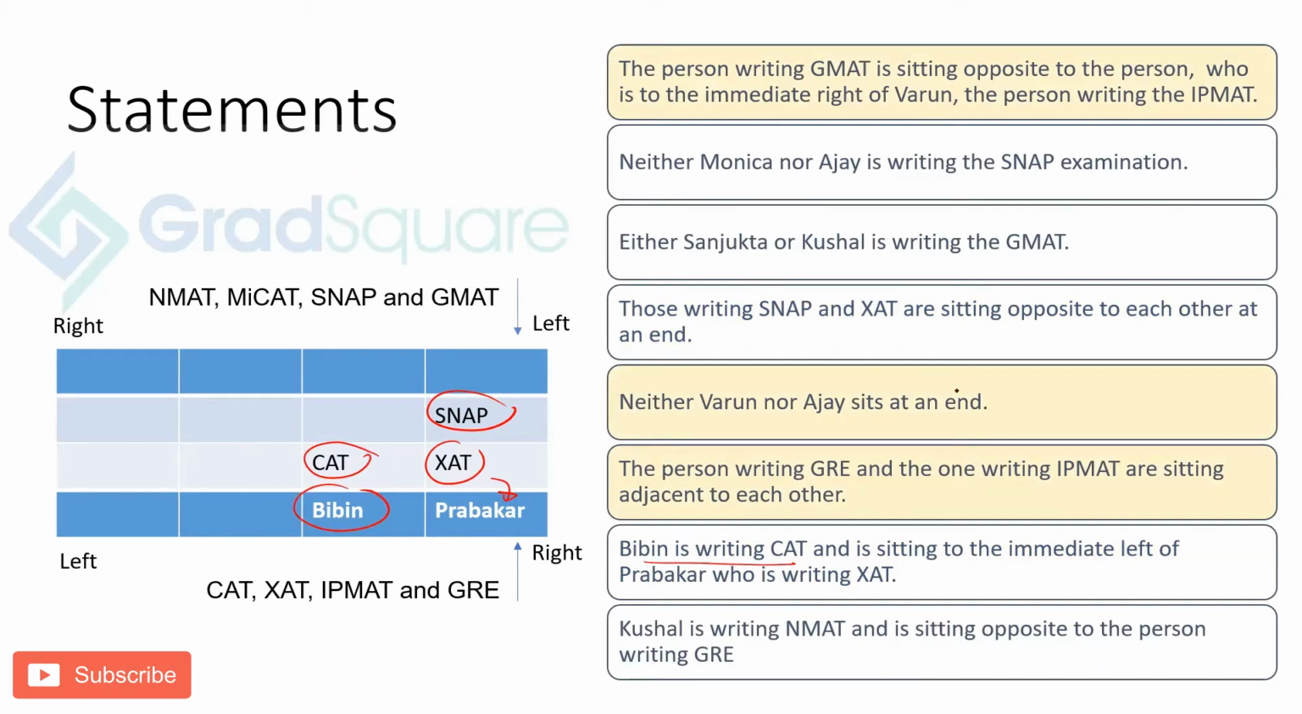Neither Varun nor Ajay is sitting at an end. And here it says the person writing GMAT is sitting opposite to the person who is to the immediate right of Varun, the person writing IPMAT. That means Varun is writing IPMAT and Varun is not sitting at an end. That means IPMAT will come here and this will be Varun. That means this last one will be GRE.